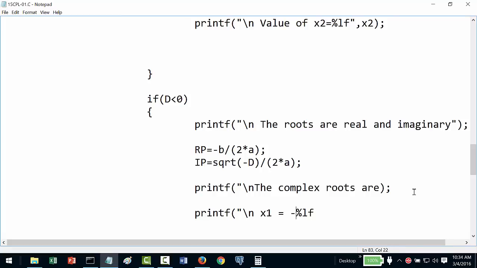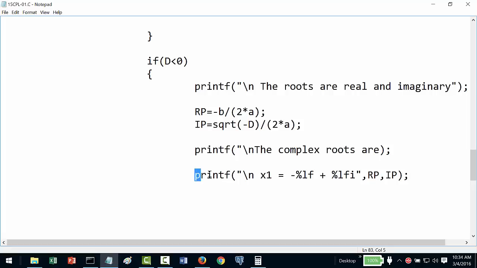X1 equal to minus b real part plus the imaginary part, correct? What is my imaginary part? My imaginary part is again percentage LF, correct? And here if you observe, I will put I, okay? So my output will look like a complex number now. So it is my real part and this is the imaginary part, correct?